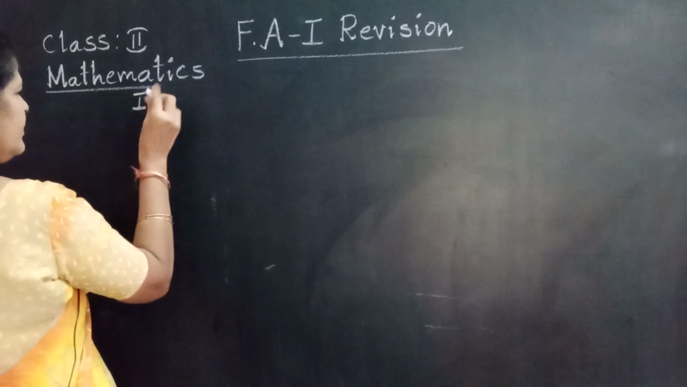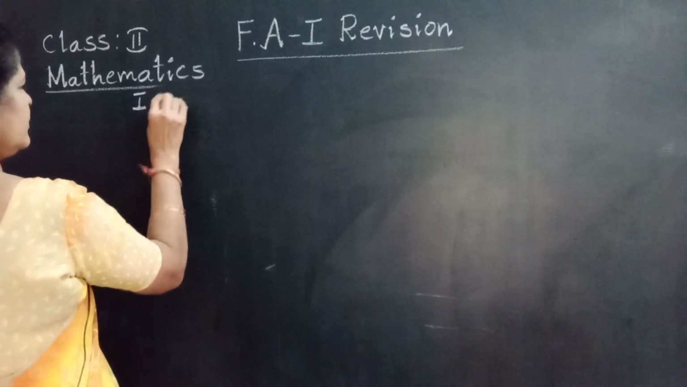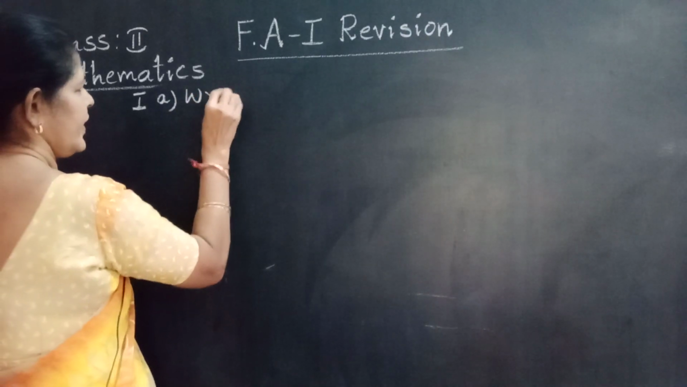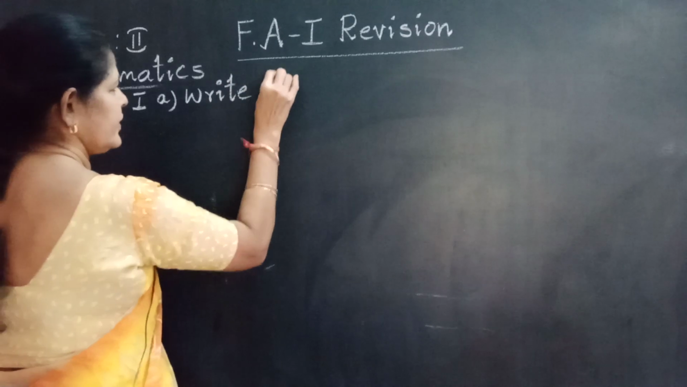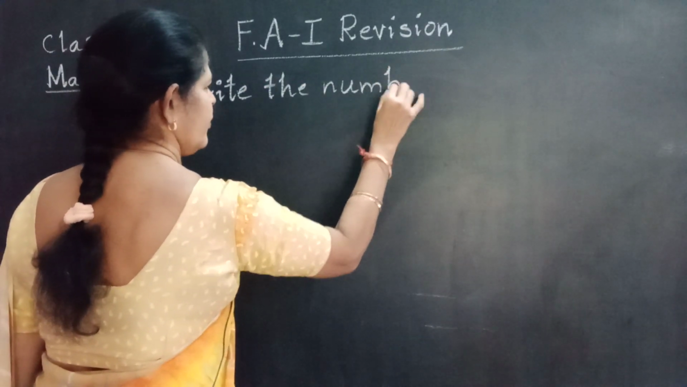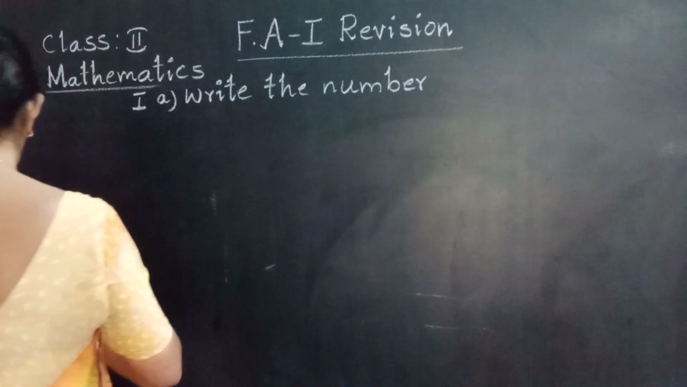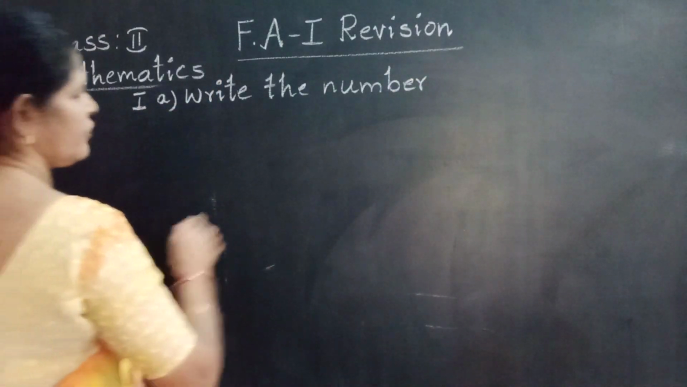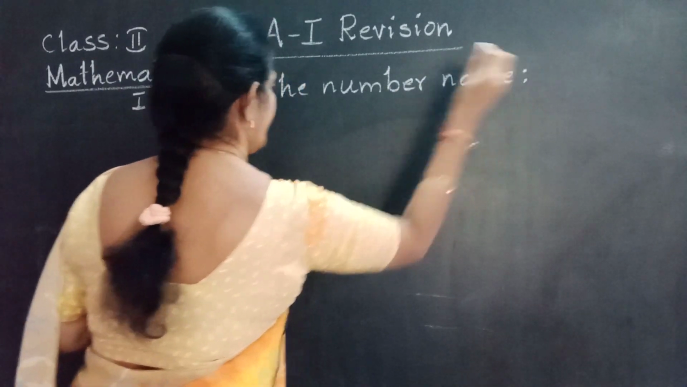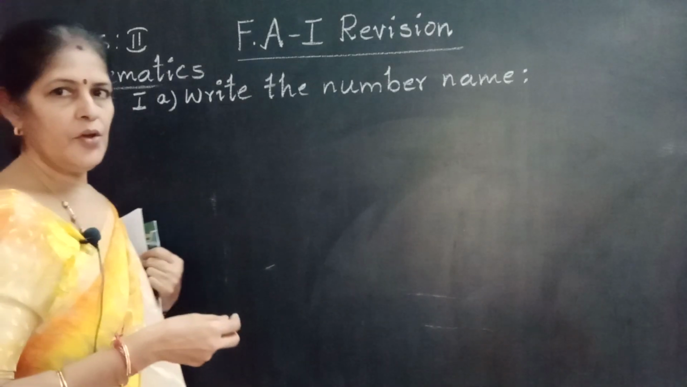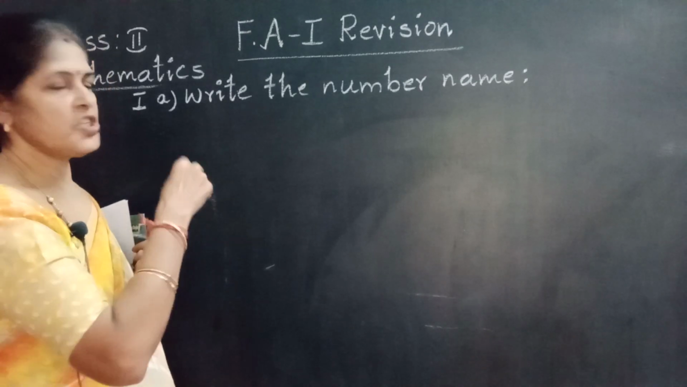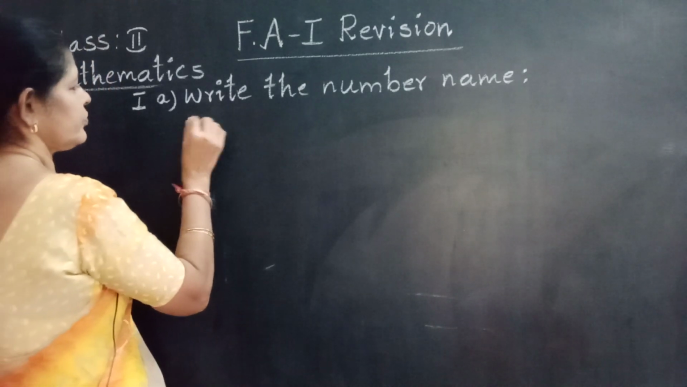First one goes to number names. That means write the number name. In this one I gave 10 concepts. The first one is: write the number name of the given number. What are the concepts I am going to give? You write in your homework book.